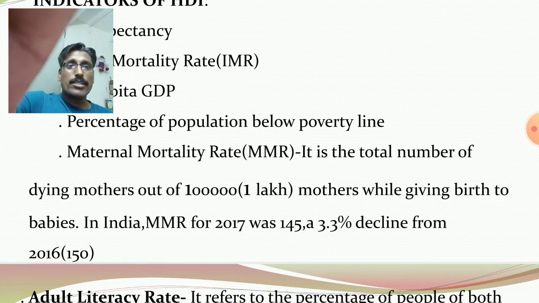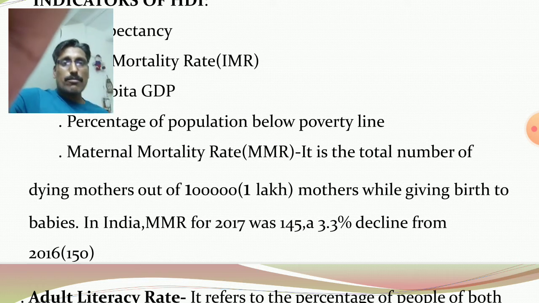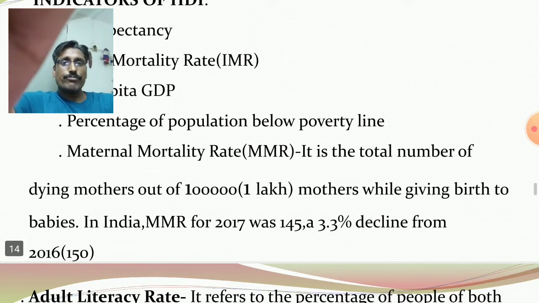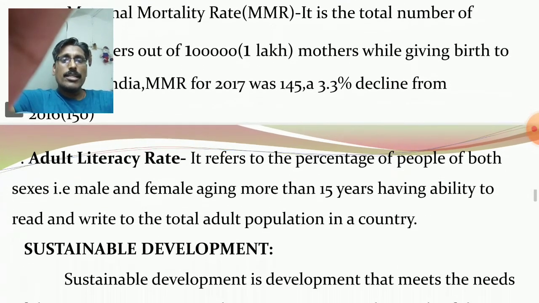A 3.3% decline from 2016. In 2016, MMR, maternal mortality rate, was 150. It means 150 mothers are dying out of 1 lakh mothers while giving birth to babies. Adult literacy rate, already I have discussed.